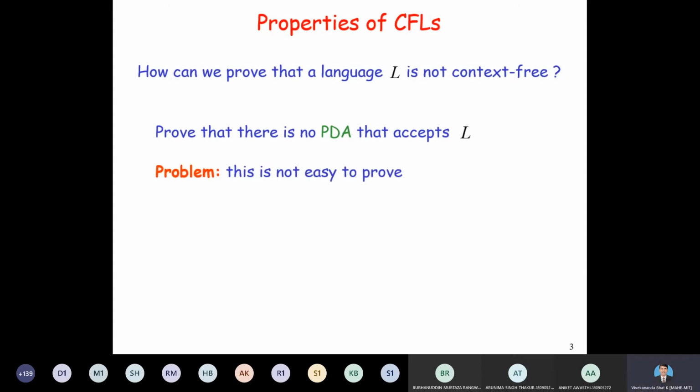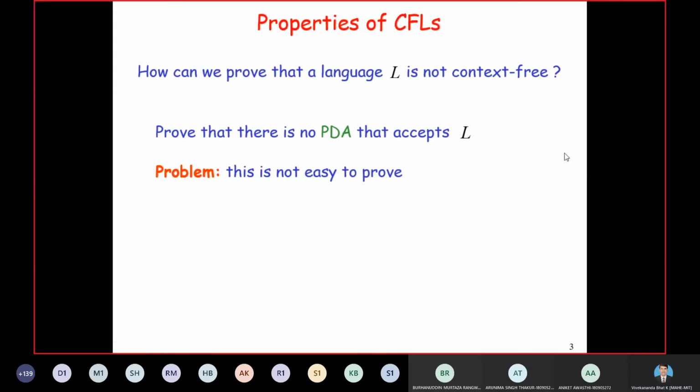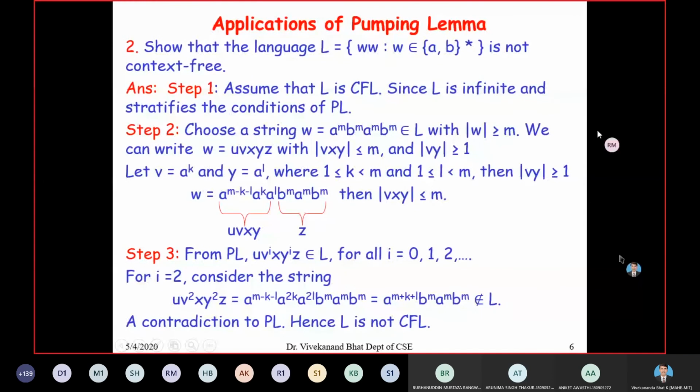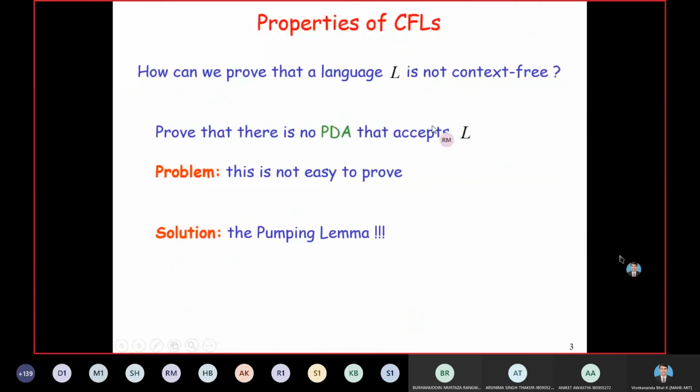This is not easy to prove. It is very difficult to prove that we cannot design a PDA that accepts L. So here the solution is the pumping lemma.